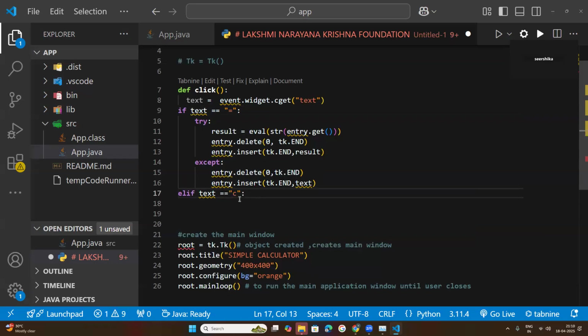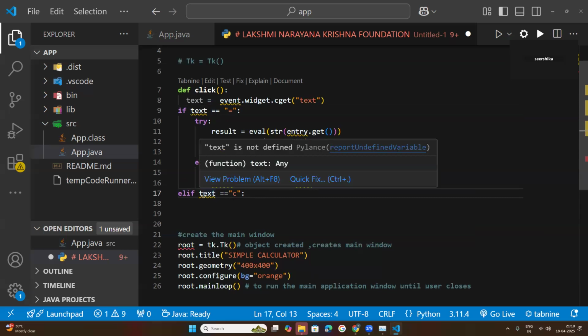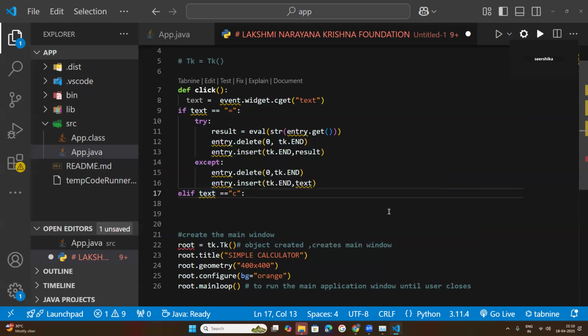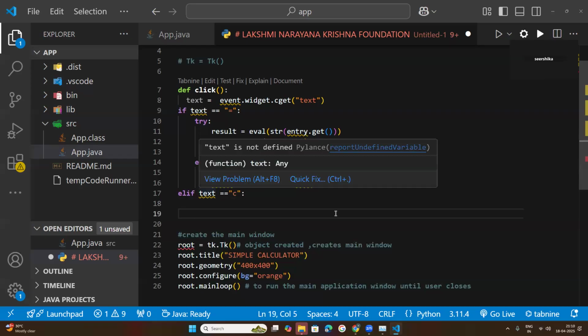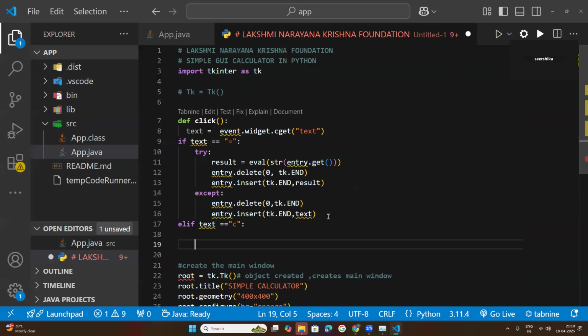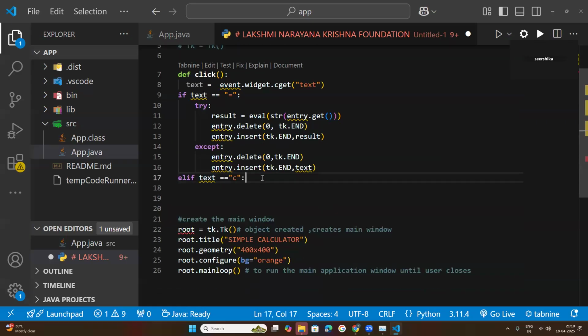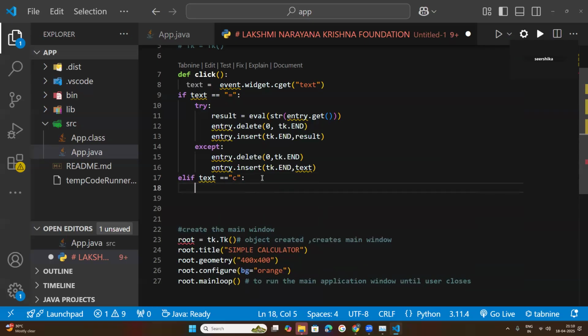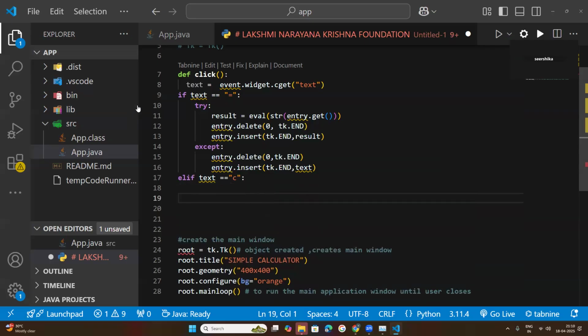So now, this is the error we are getting: text is not defined. We need to define it. Here, this text is not defined. This entry is not defined. We need to define them later. Okay, next: the if statement, elif statement, and then the else statement. What do you mean by this else? It means finally, if the if statement is not executed, the next statement.